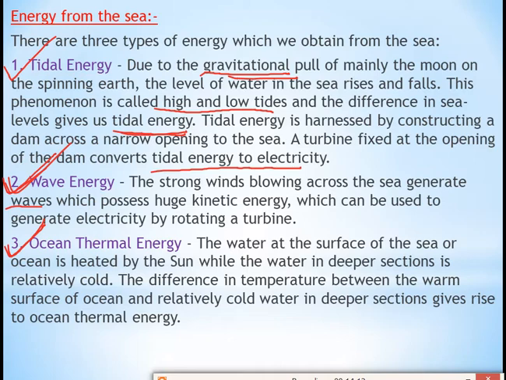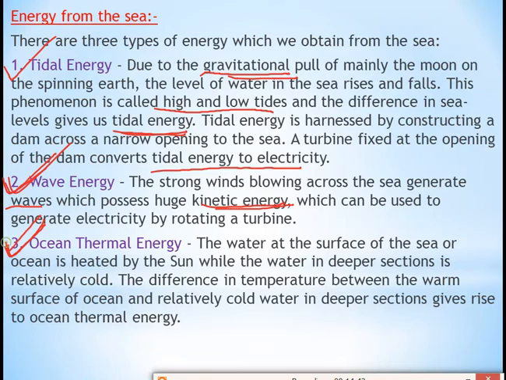And what type of energy do they have? They have kinetic energy, which can be used to generate electricity by rotating the turbine. If kinetic energy is there, obviously the energy can move a body. So that kinetic energy will rotate the blades of the turbine, and we get electricity. So in wave energy, because of the strong winds, waves are created, and waves carry which type of energy? Kinetic energy. They will rotate the blades of the turbine, and we get electricity.